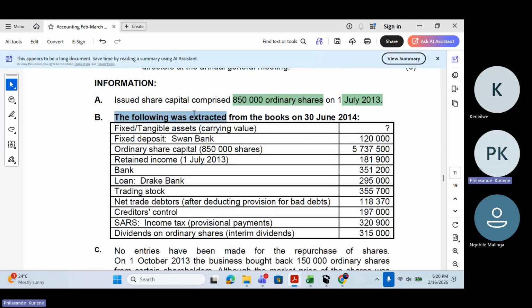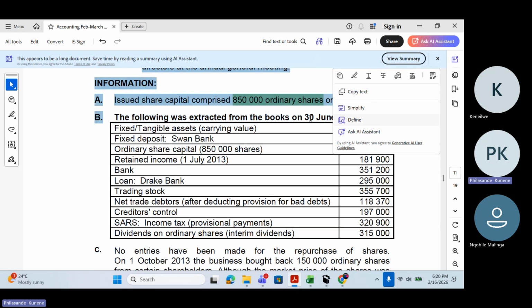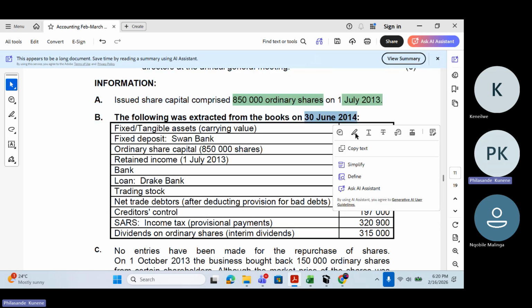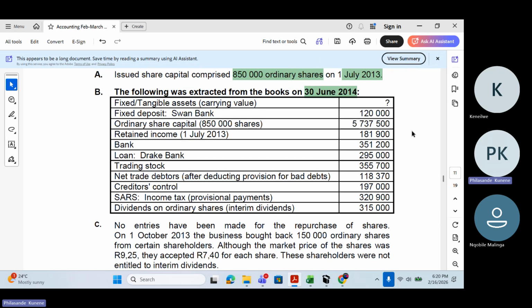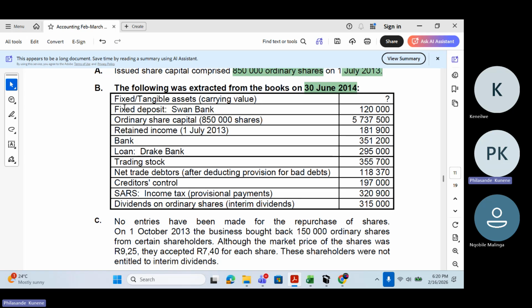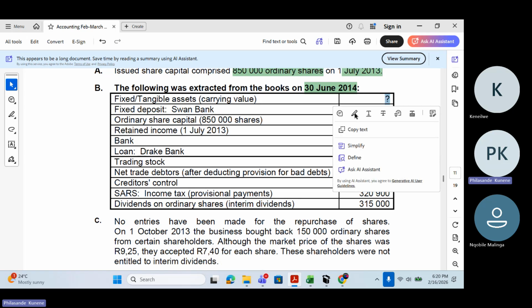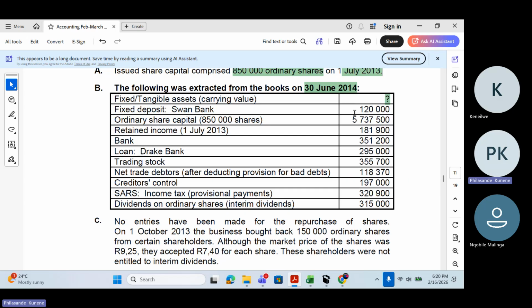Then let's carry on. The following was extracted from the books on 30 June 2014. So this is our trial balance that we can see here. Fixed or tangible assets, carrying value. They didn't give us the amount. We don't have to panic when you see something like this. We just carry on with the information.